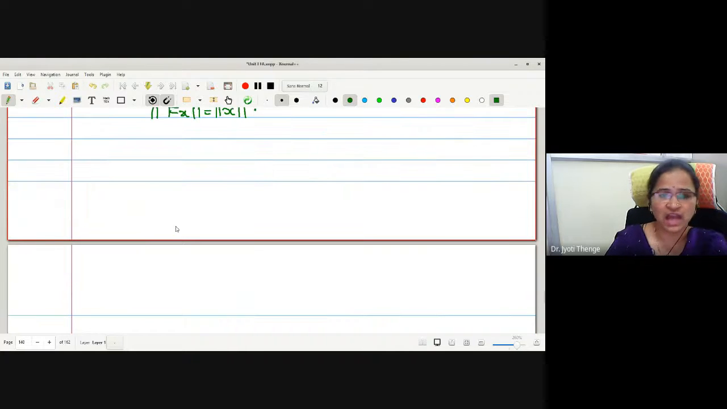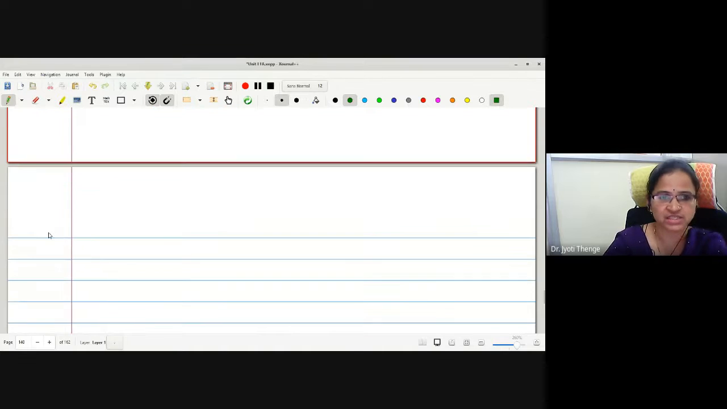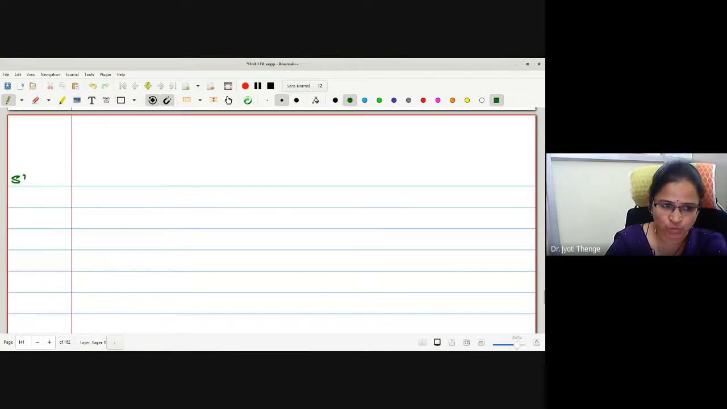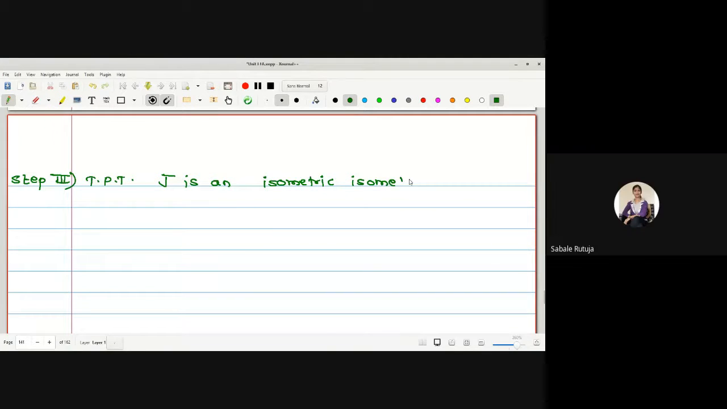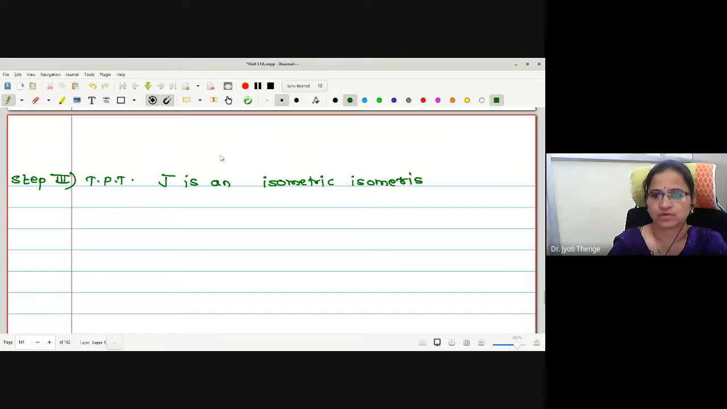Now we will go for the last step, proving J is an isometric isomorphism. Step 3, to prove that J is an isometric isomorphism, how many conditions are there to verify? Three: linear, injective and isometric.